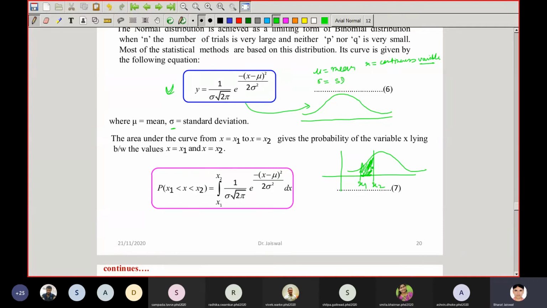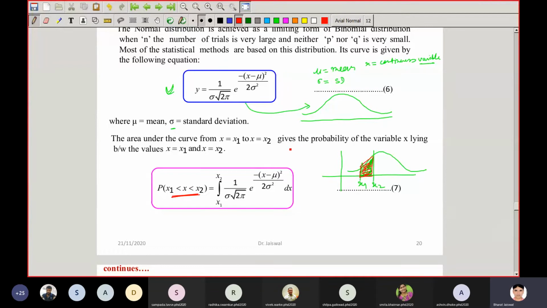There is a standard table which has already been constructed, and I will share it with you. Either you integrate this whole thing, but integration is very difficult, so you can use the table. The table has been designed for different values or ranges of values. So instead of integrating, we find the value of this integral by using the table in the certain range. I will give you that.